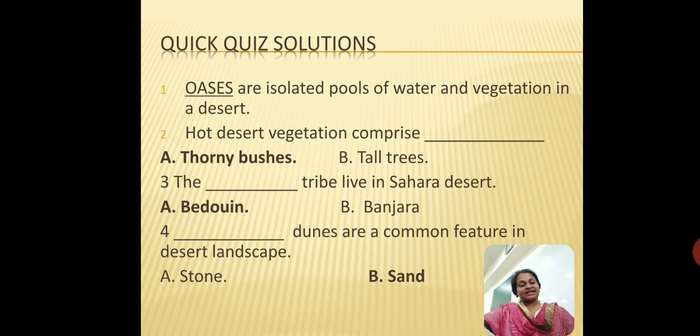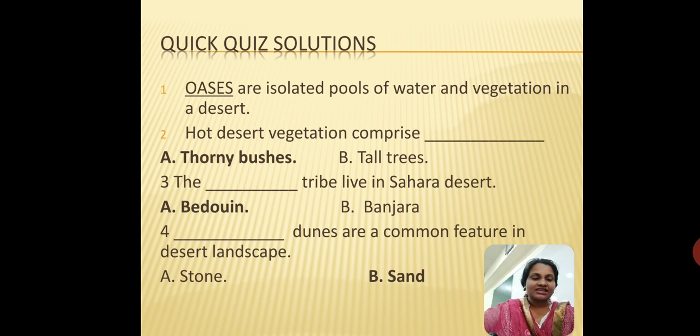And the third one, the blank tribe live in the Sahara Desert. The name of the tribe is Bedouin. Okay, so the Bedouin tribe live in the Sahara Desert. And the fourth answer is: sand dunes are a common feature in the desert landscape, because the small hill-like structures which you find in the desert are called sand dunes. So please remember that. Sand dunes are a common feature in the deserts.